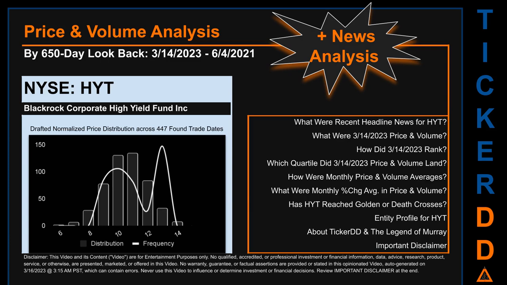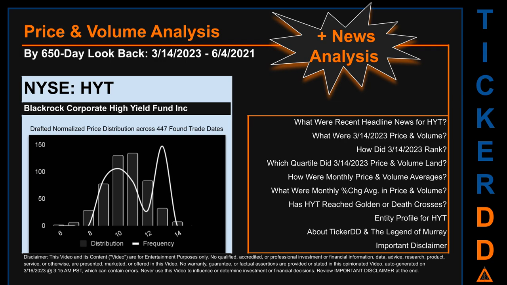HYT went public on May 28, 2003, which was roughly 19 years and 10 months ago. Looking back 650 calendar days from Tuesday, March 14, 2023 to Friday, June 4, 2021, we found 447 applicable trade dates for use in our analysis.